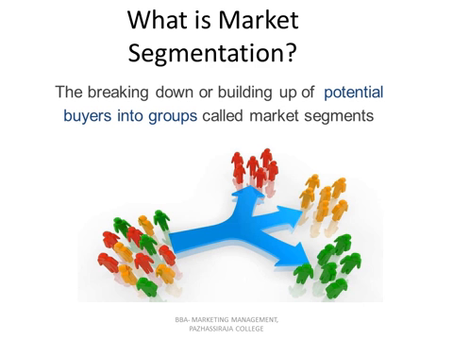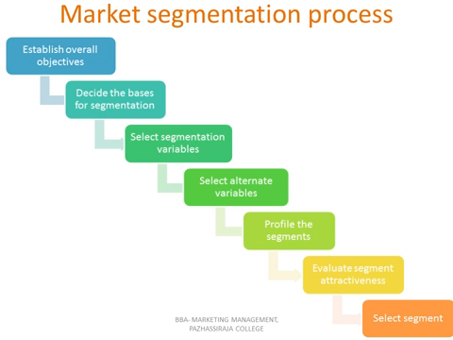For example, an airline company might divide the consumers into two groups. The first group has high income, and the second group has low income. Or a hotel can divide the customers into two groups. The first one is those who are vegetarian.